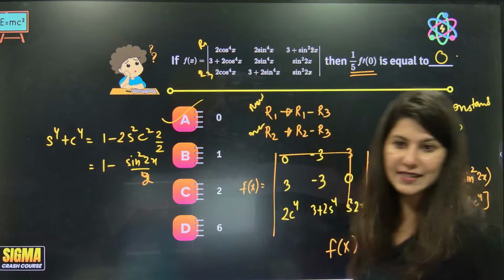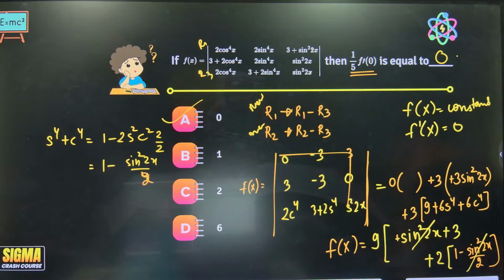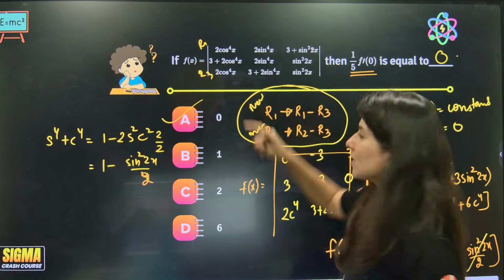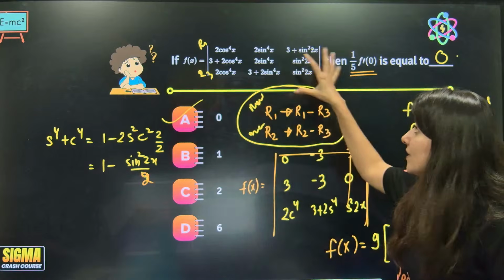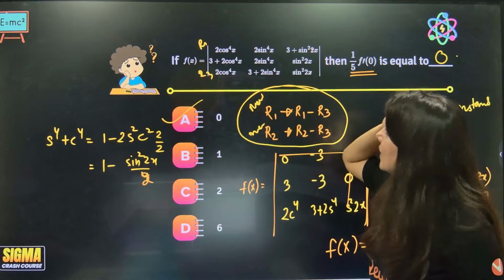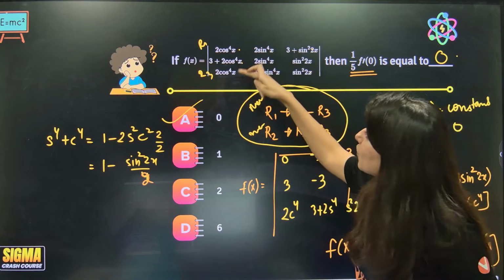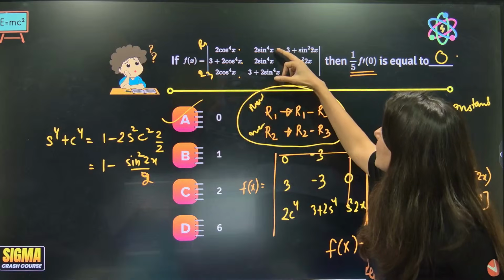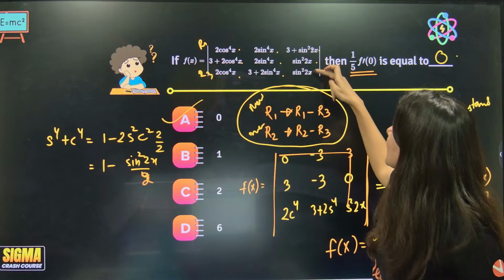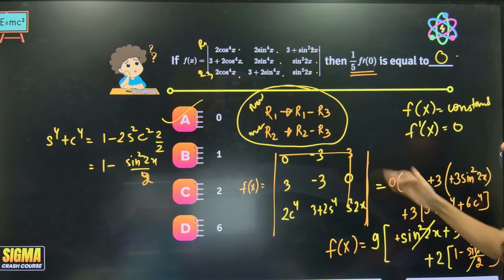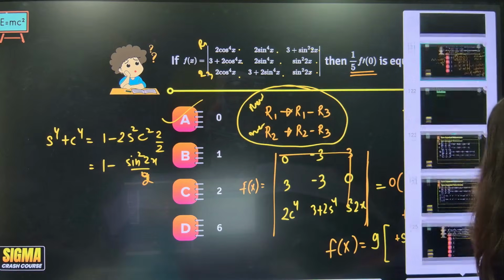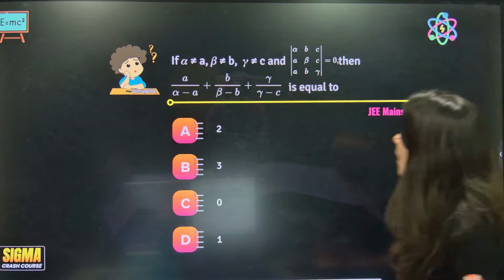Okay? Yes? Everybody getting it? Correct? So understand, to open such determinants, especially where so many things are equal, you will find that in column number 1, cos power 4, cos power 4, cos power 4. In column number 2, sine power 4, sine power 4, sine power 4. And in column number 3, sine square 2x, sine square 2x, sine square 2x. So in such cases, this operation will work like wonders for you. Okay, everybody? Yes? Alright.